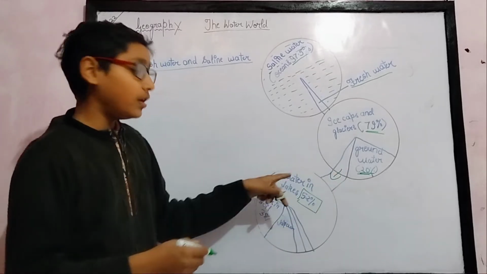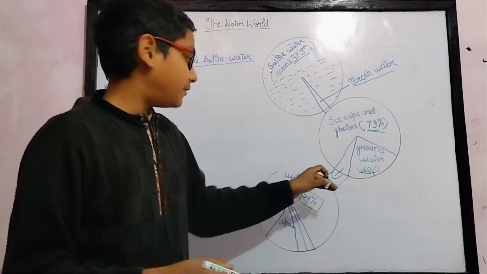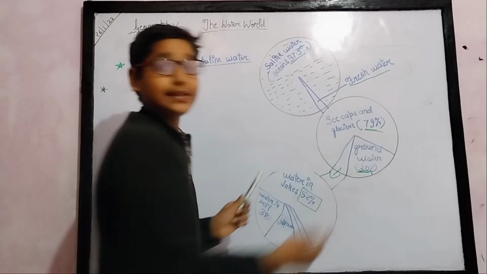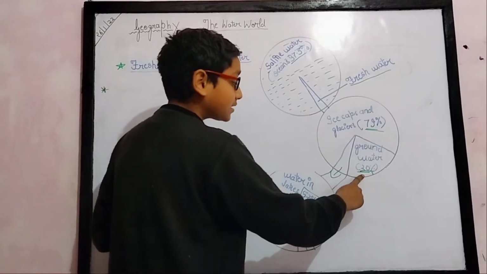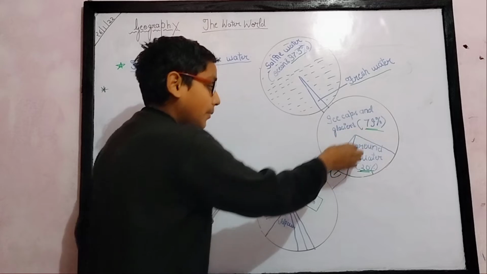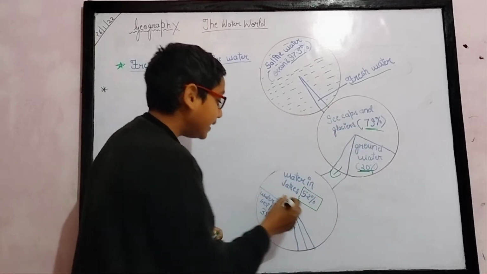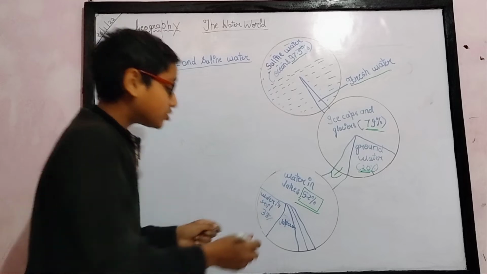This small percent is also shown in a bigger view.